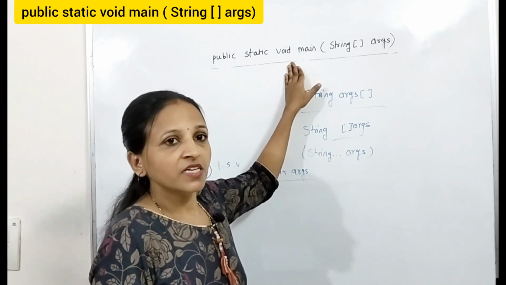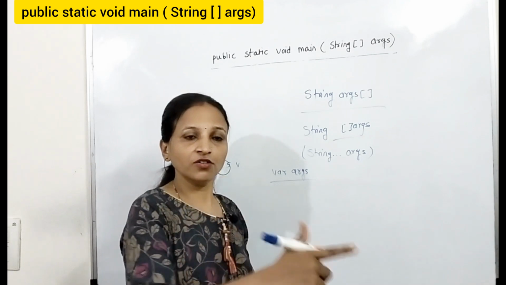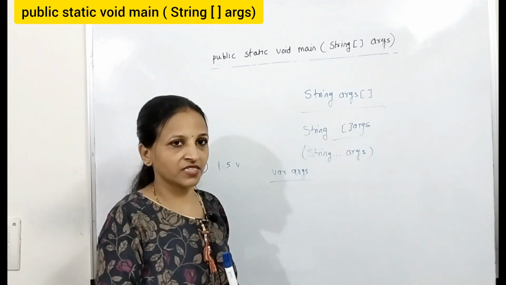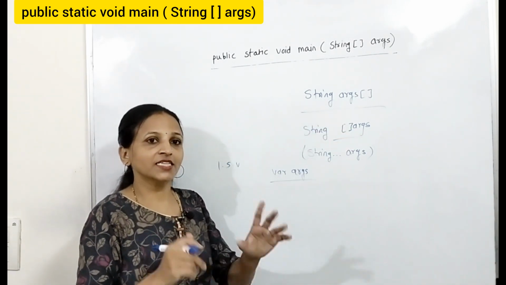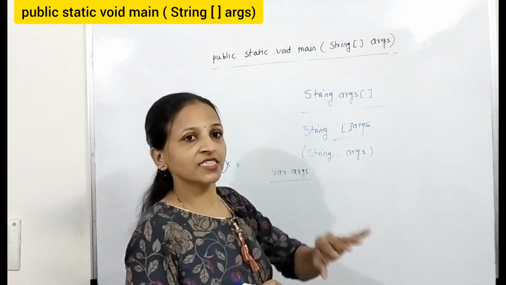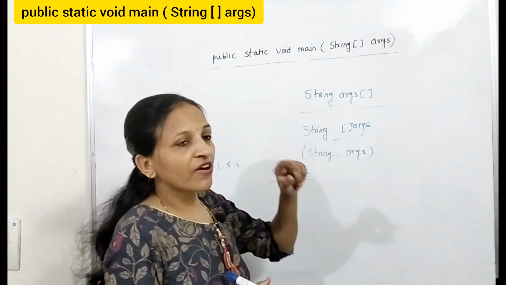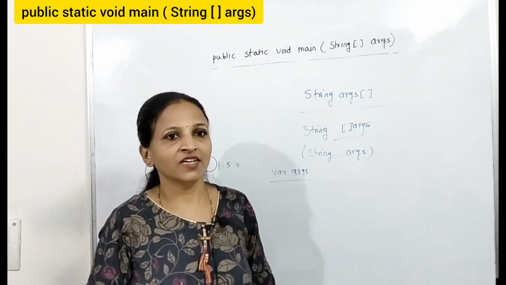That is allowed, but with public static you can add those modifiers. Public and static are compulsory, but some extra modifiers like final, synchronized, strictfp you can write here while declaring that main method. Getting it?